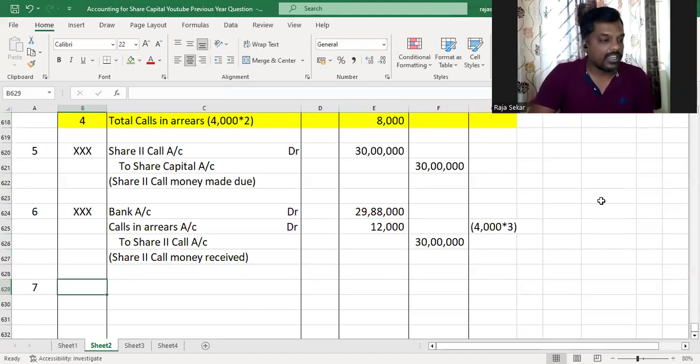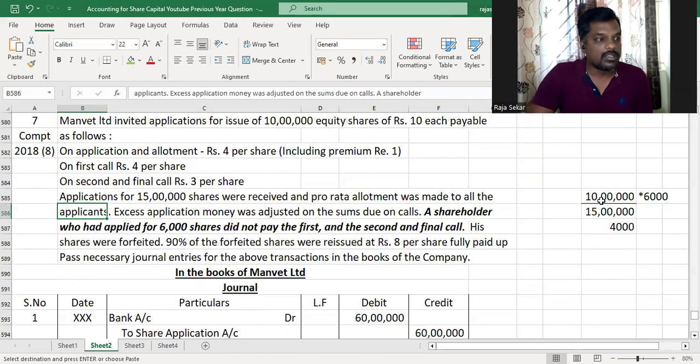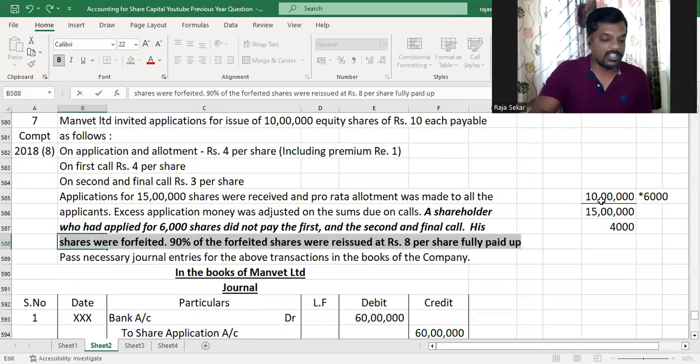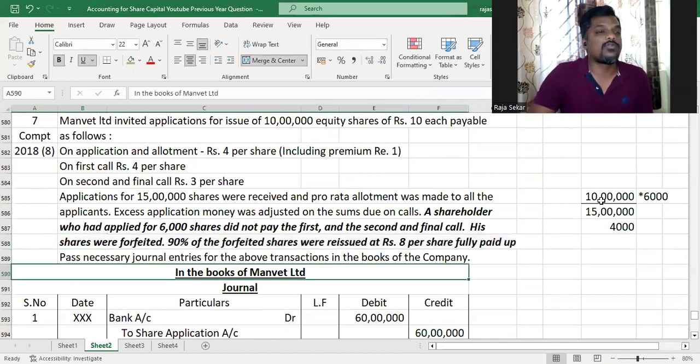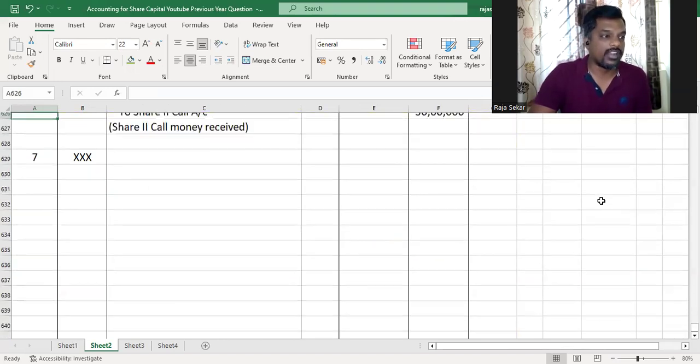Now we've got to forfeit the shares of this person as instructed by the question. They say that his shares were forfeited, and 90% of the shares forfeited were reissued at rupees 8 per share as fully paid. So there is forfeiture and reissue. The first thing to do would be to forfeit.